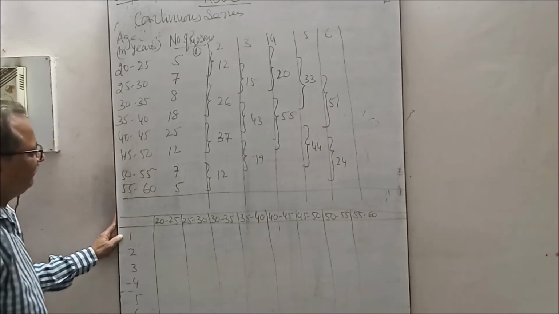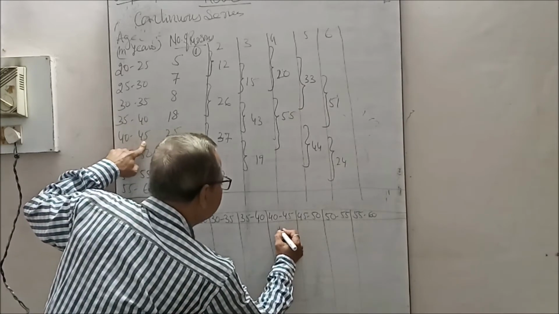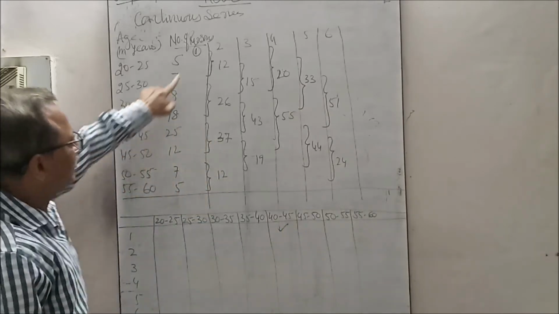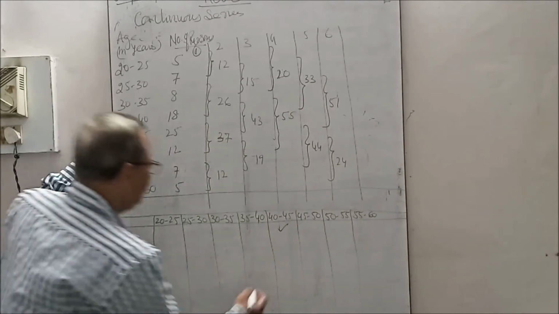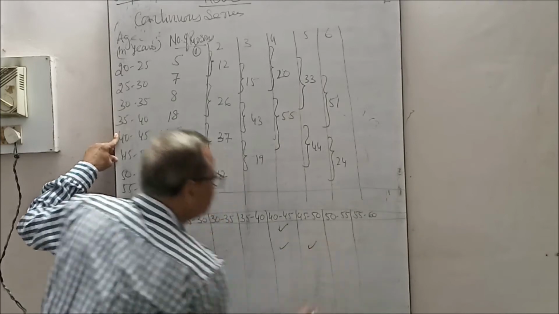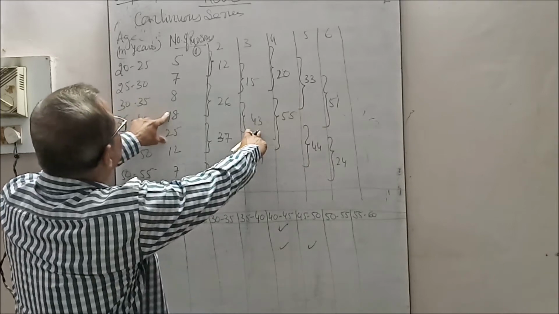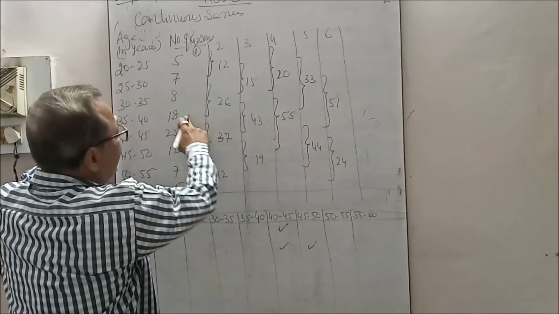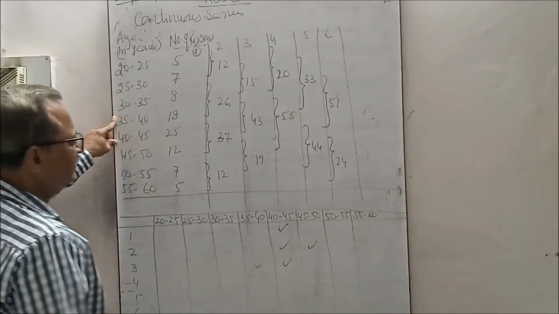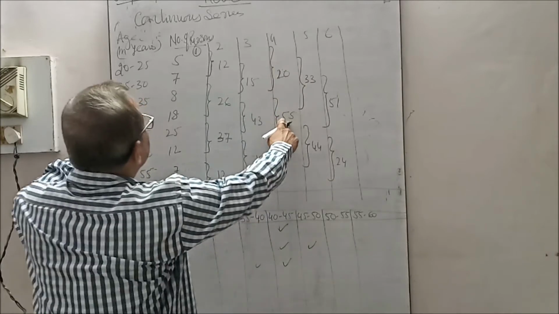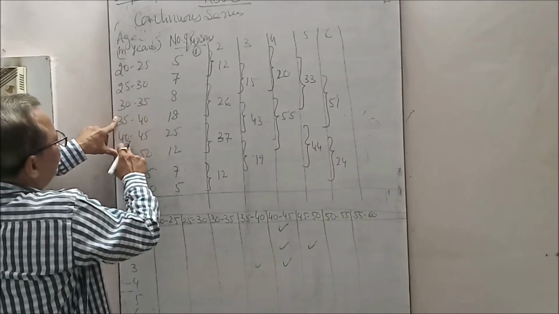Now see, in the first column, the highest number is 25, 40 to 45. Pick it. In column number 2, 37 is the highest, that is between 40 to 45 and 45 to 50. In the third column, 43 is the highest, the total of 18 and 25, that is 35 to 40 and 40 to 45. In the fourth column, 55 is highest, the total of 18, 25, 12, lying in 35 to 40, 40 to 45, 45 to 50.